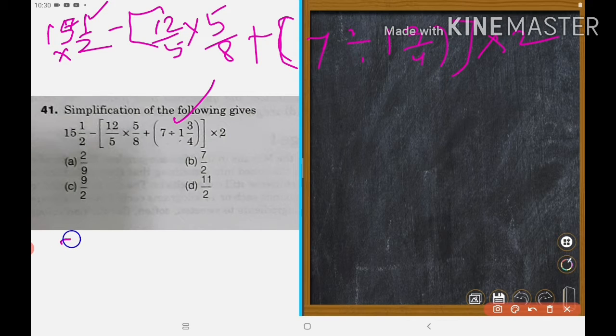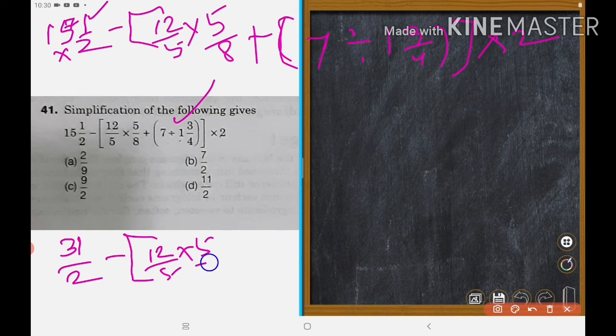Yes, 31/2. Right? Minus bracket. Next 12/5 into 5/8. Yes. Plus bracket we will do it.